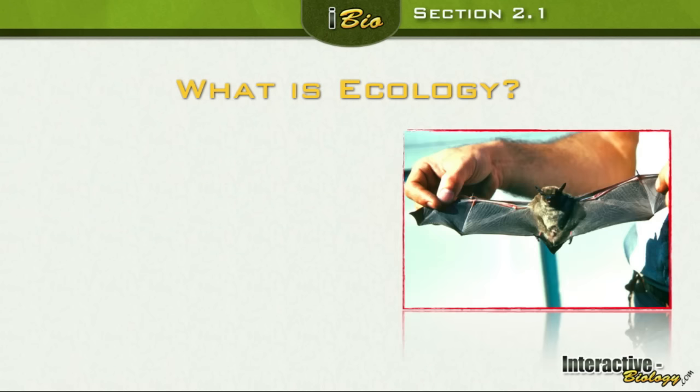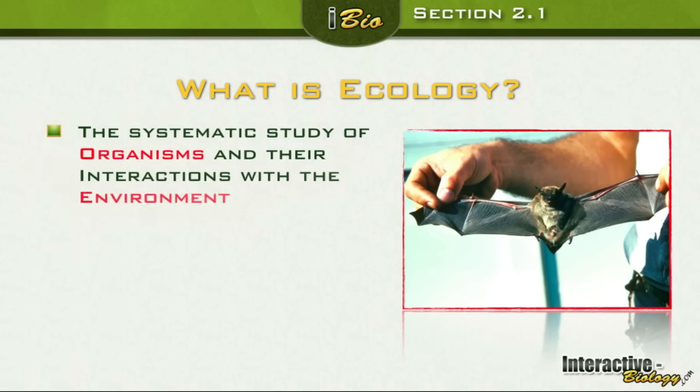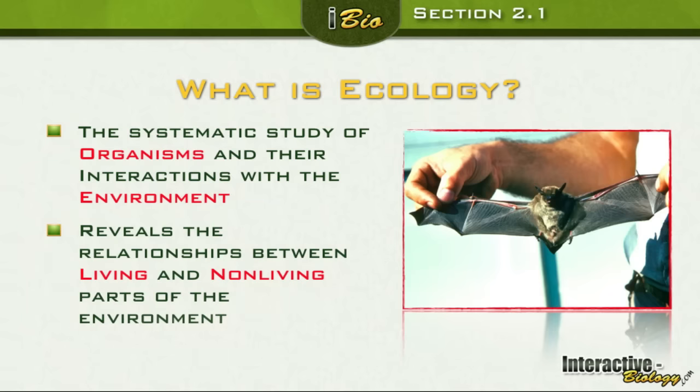What is ecology? Question number 1. Anybody know what ecology is? Or what it involves? Organisms and the environment. Okay, you're studying organisms and the environment. I heard something in the back there. What was that? Ecosystems. Yes, that's a part of it. And we're going to talk about all of that today. Ecology is the systematic study of organisms. That's the word you said. And their interactions with the environment. That's the other word that you said. Good stuff. So organisms and their interactions with the environment.